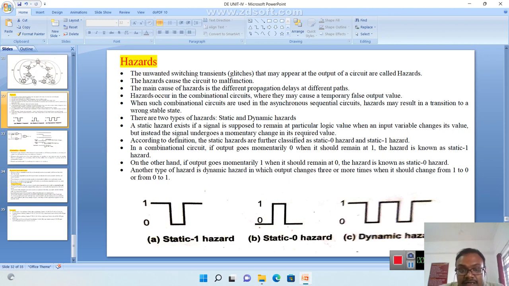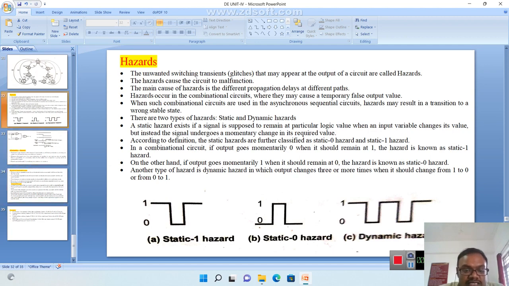So once again I repeat it. Generally, the hazard types are static and dynamic. Especially, the static hazard has two types: one is a static 1 hazard, another one is a static 0 hazard. Now we are going to briefly explain the static 0 and static 1.